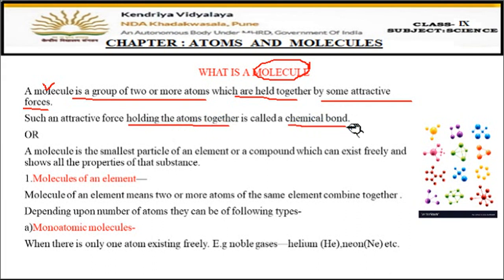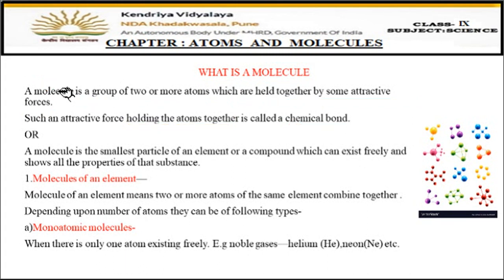So, what is a chemical bond now? A chemical bond is the attraction between the atoms due to which they combine together or hold together. So, two things we have learned till now: what a molecule is and what a chemical bond is.